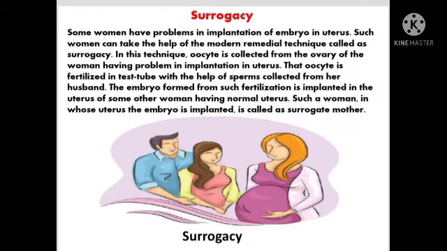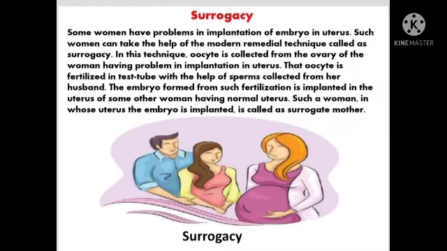Now, moving to the next technique, that is surrogacy. Now, what is surrogacy, children? Some women have problems in implantation of embryo in the uterus. Such women can take the help of the modern remedial technique called surrogacy. In this technique, oocyte is collected from the ovary of the woman having problem in implantation in the uterus.